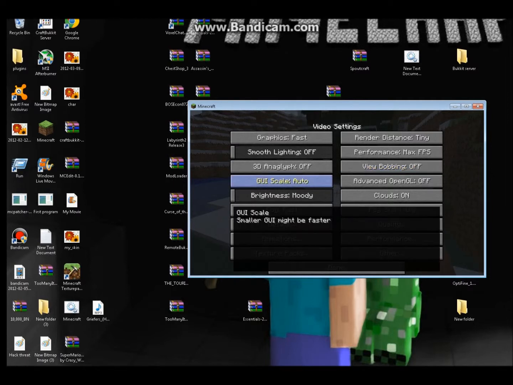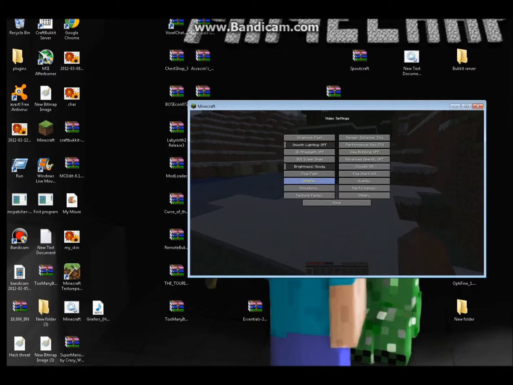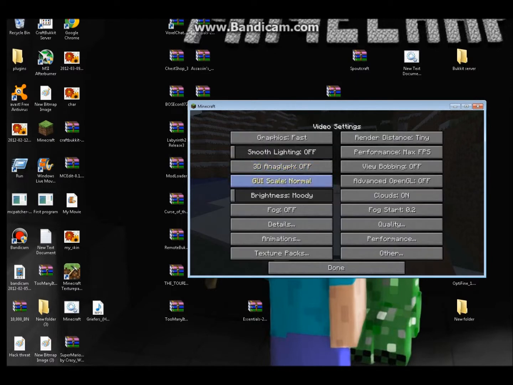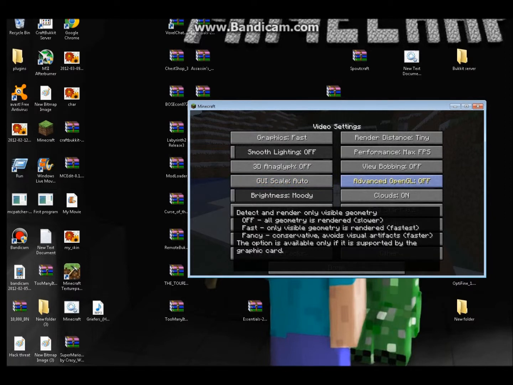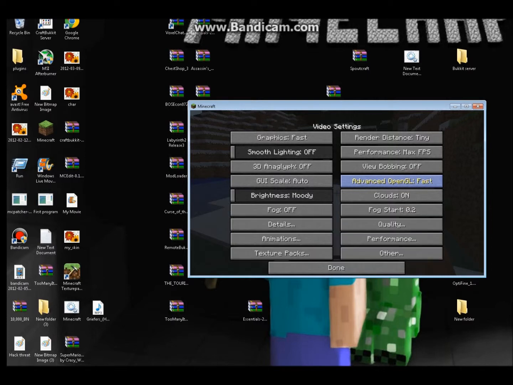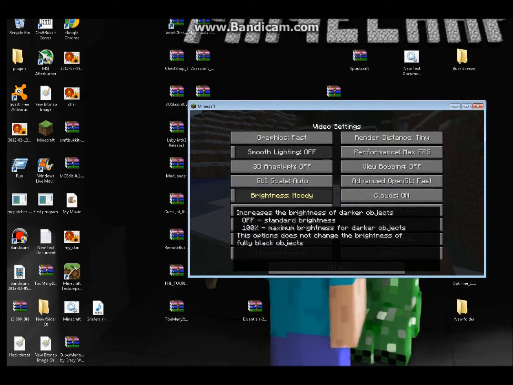Set view bobbing to off. Set GUI scale to small, but I don't like mine small. It does a very small amount of extra stuff. Set advanced OpenGL to fast.